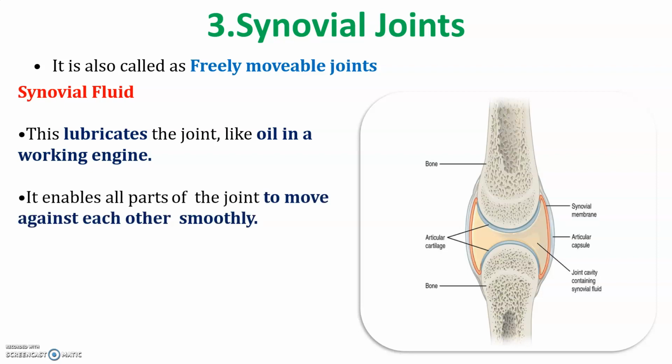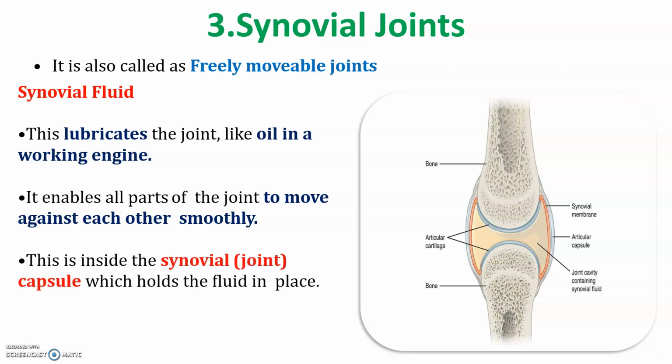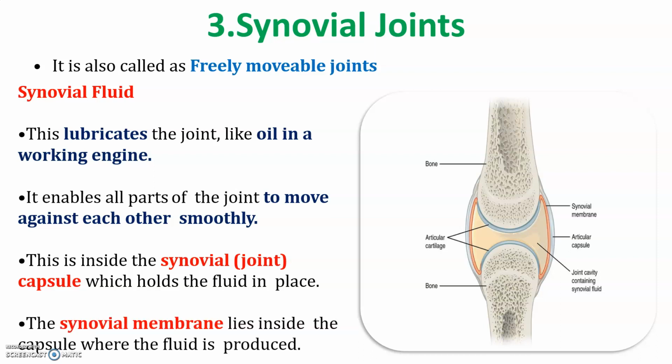It enables all parts to move against each other smoothly. This joint also contains a capsule along with the fluid in place, and the presence of a synovial membrane. So this is the structure of synovial joints.